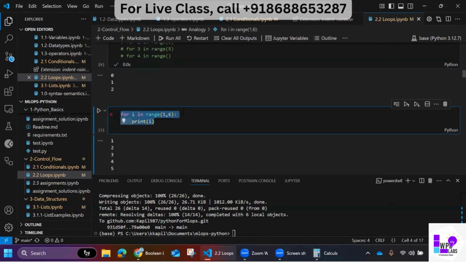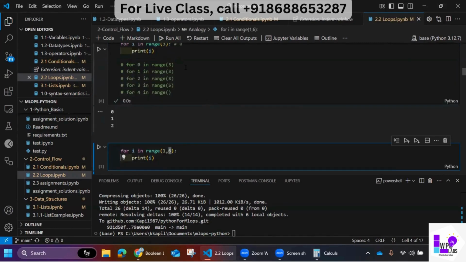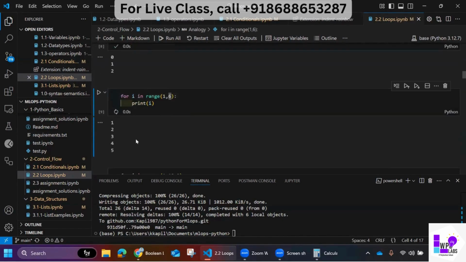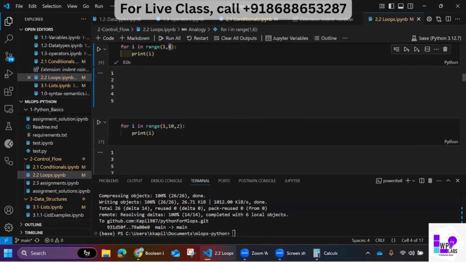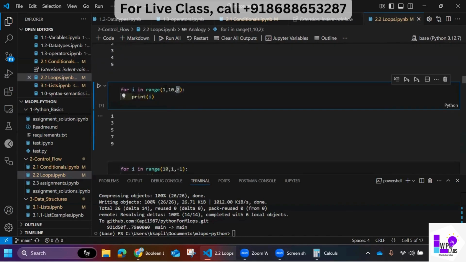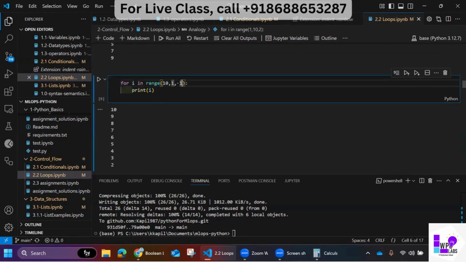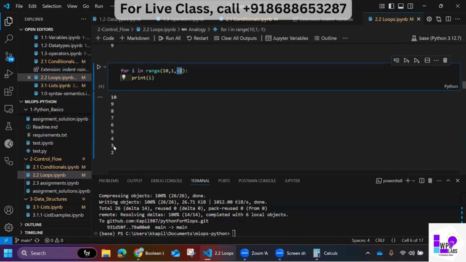So this is also the same example. It's just introducing you to start and stop. This is the stop value. This is a step example: start from 1, go up to 10, and take a step of 2. Here, what is the effect of -1? I'm telling it to start from 10 and go up to 1, but with -1. The -1 says go in reverse order: 10, 9, 8, 7, 6, 5, 4, 3, 2.